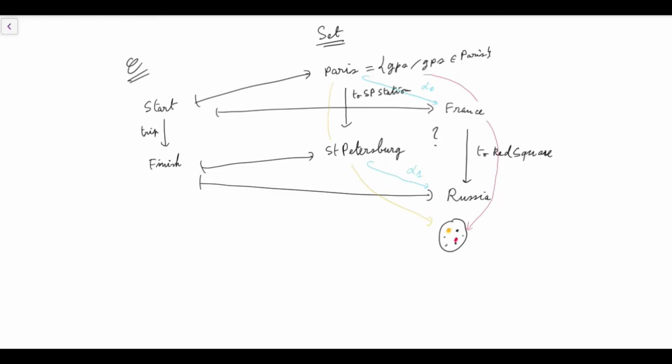If we travel from above, we end up in that red dot, which is the GPS location of Red Square in Moscow. That certainly won't be the same as the yellow dot, which means that as morphisms in Set, those two composite arrows are not the same. And so this family of morphisms in Set is not a natural transformation.